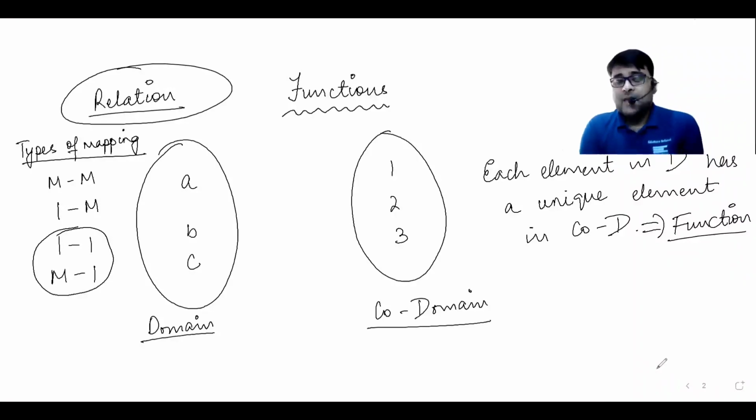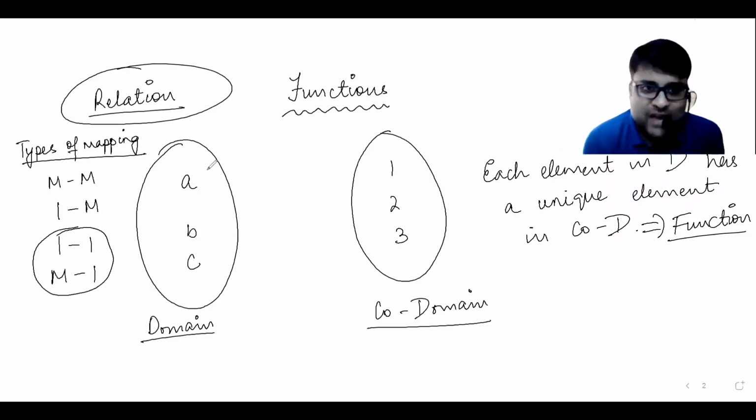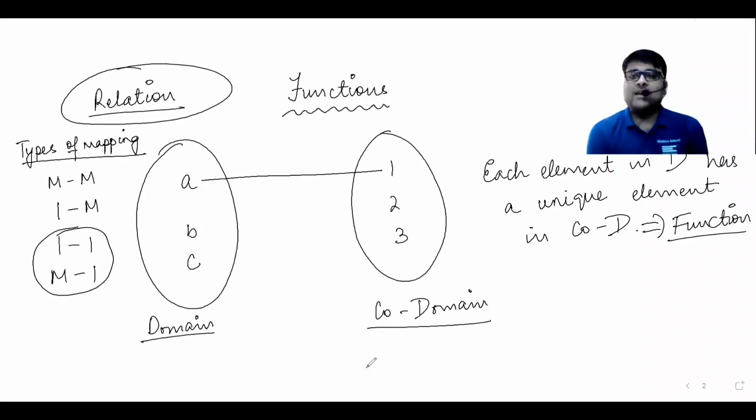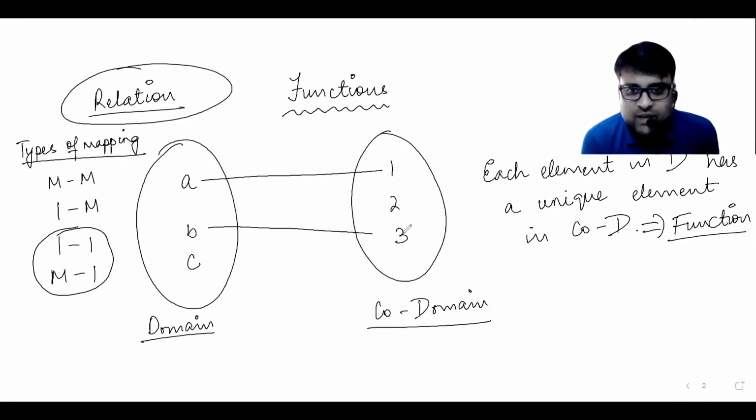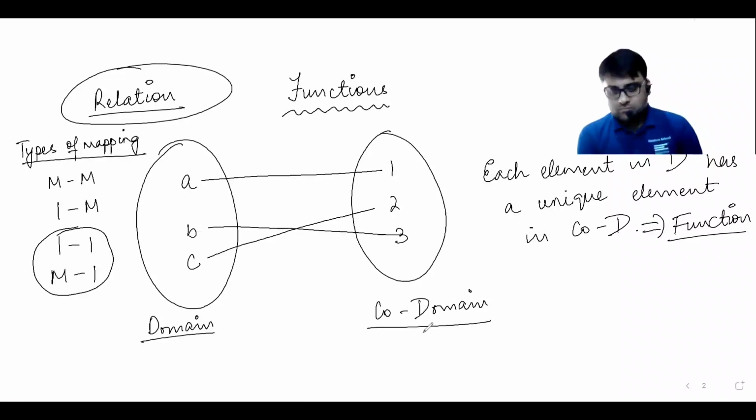Extremely important. What constitutes a function? Each element in the domain must have a unique element in the codomain. That is, if A is going to 1, it cannot simultaneously go to any other value in the codomain. If B is going to 3, it cannot simultaneously go to 1 or 2 also. No, not possible. So each of these is going to exactly one value, not multiple values. Each of these is going to exactly one value in the codomain. That is the meaning of a function.